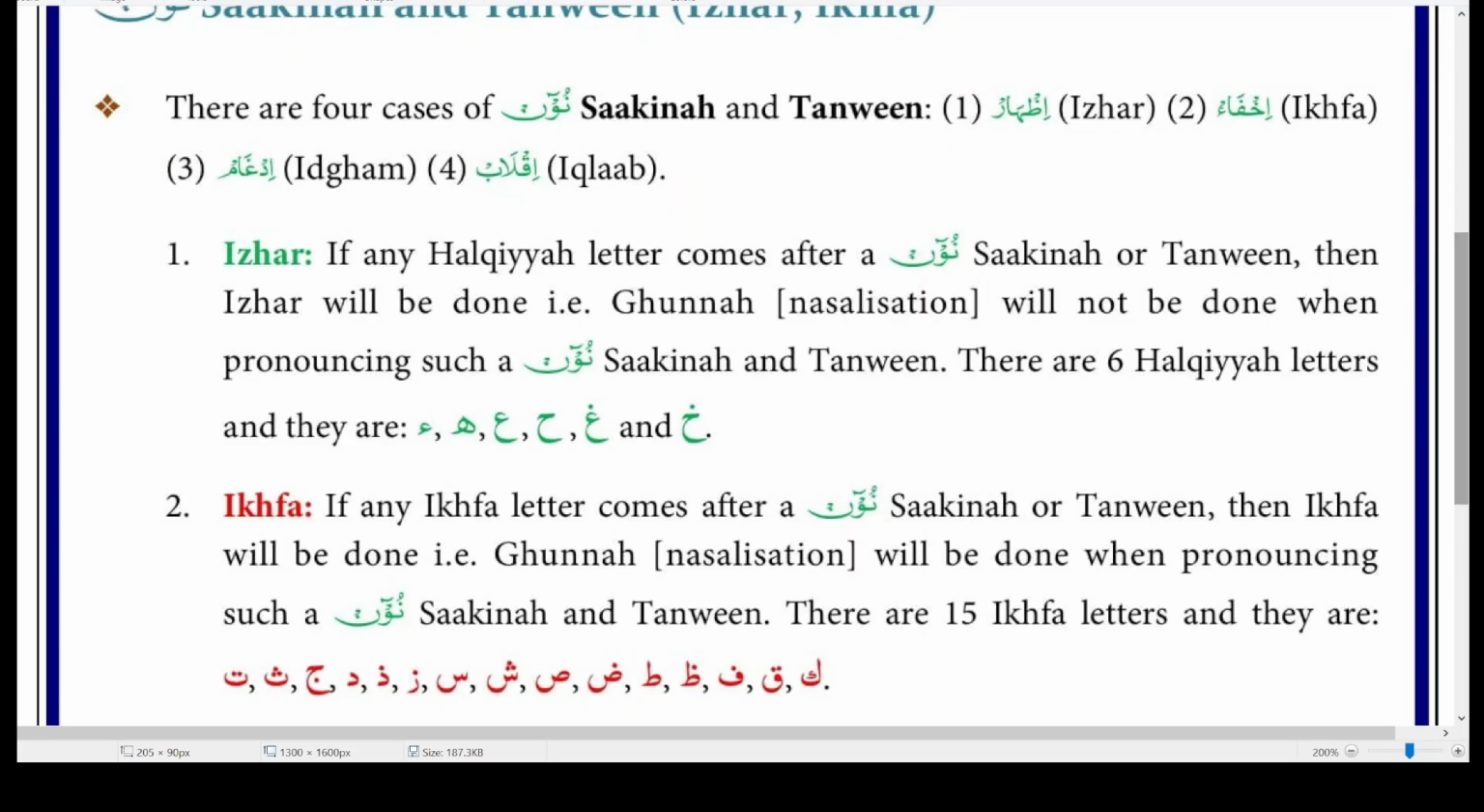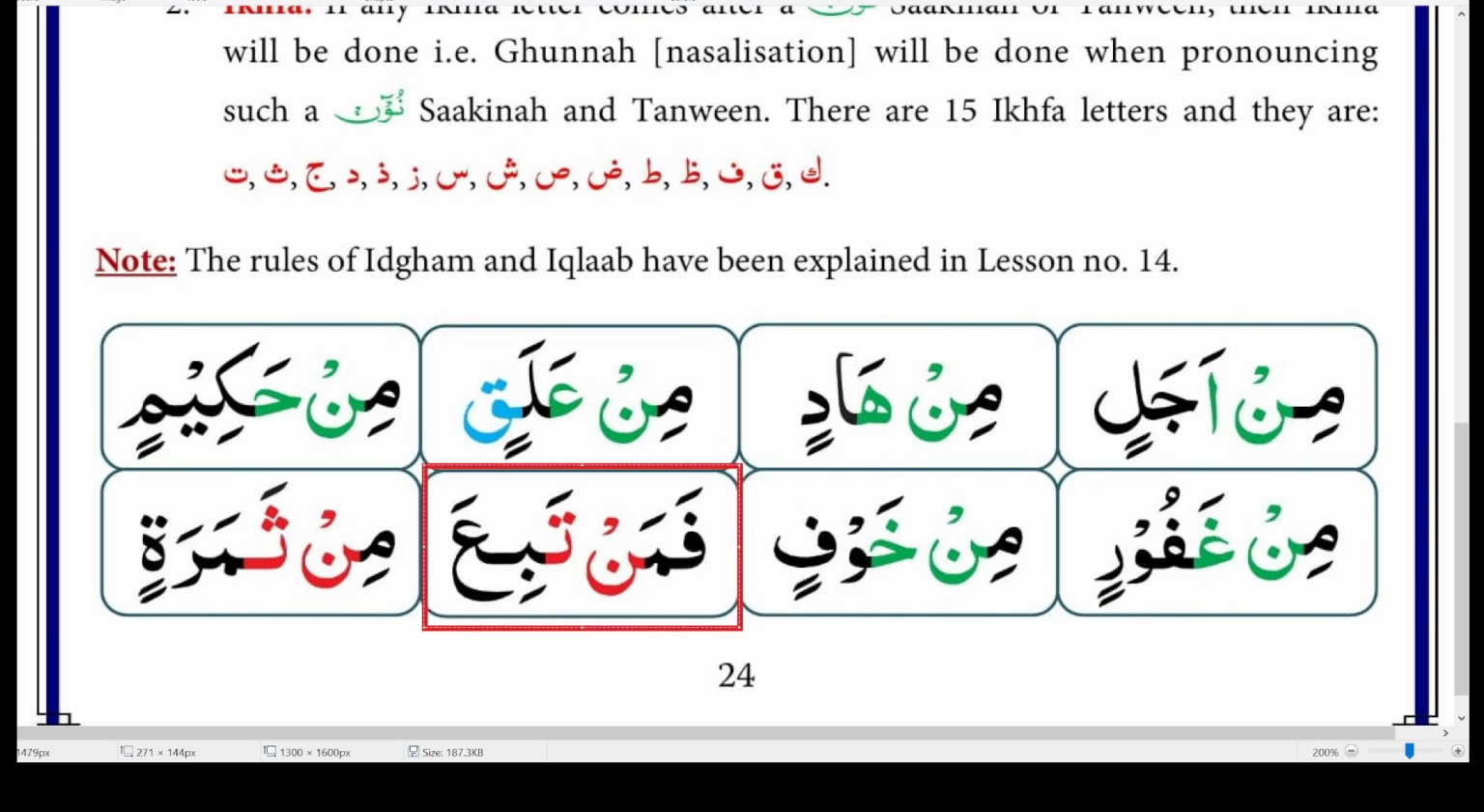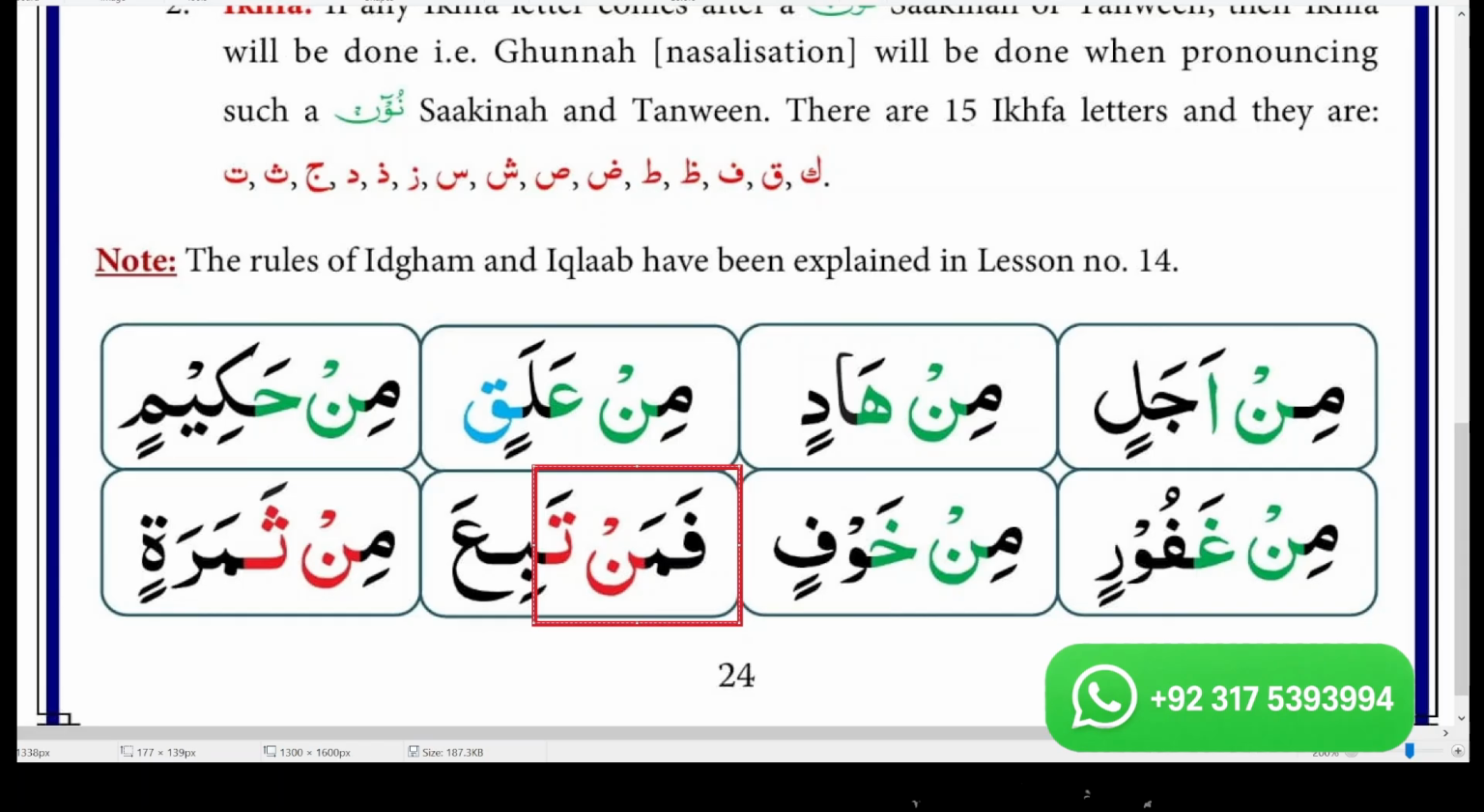Now let me show you, like here. Faman Tabia. So this one is Ikhfa, and I know that Ta is an Ikhfa letter, but even if you don't know that Ta is an Ikhfa letter, if you know that Ta is not an Izhar letter and is not an Idgham letter and is not an Iqlab letter, you know that it has to be Ikhfa because it can't be anything else. It is not one of the Izhar letters we know.